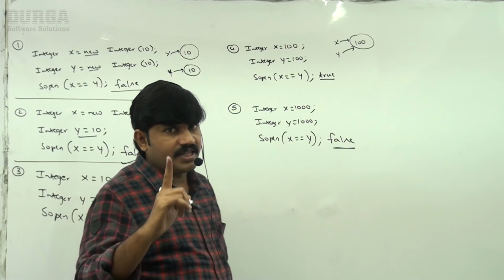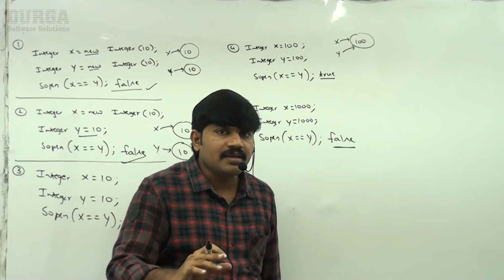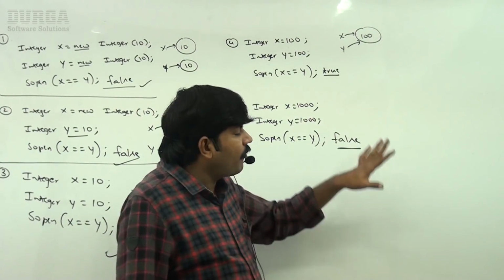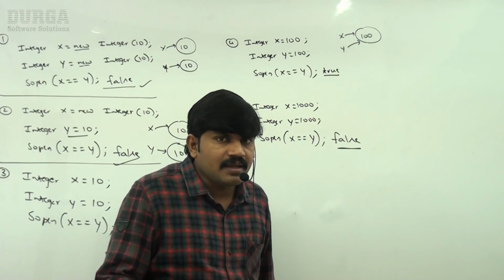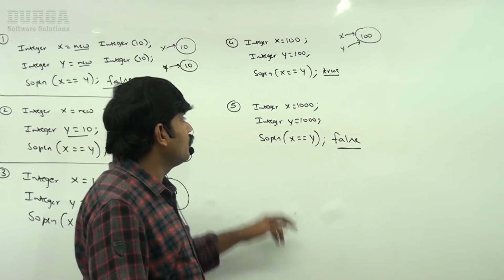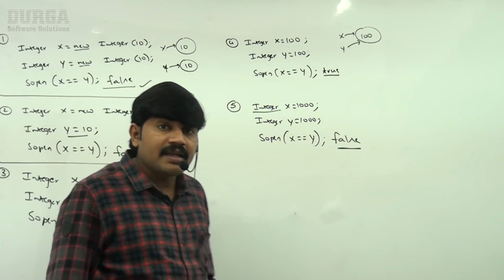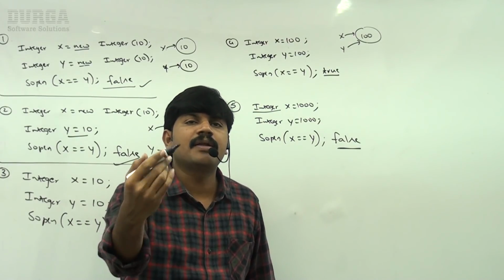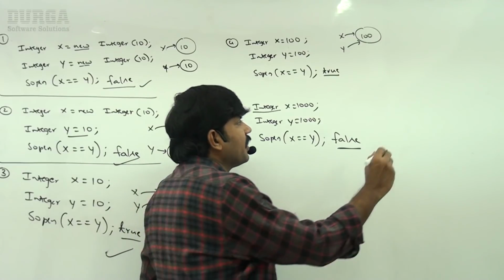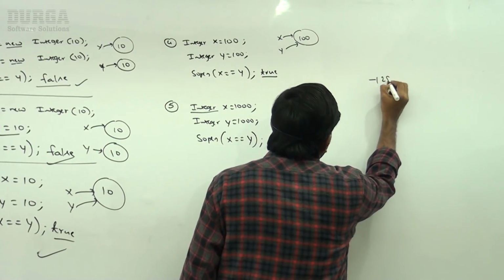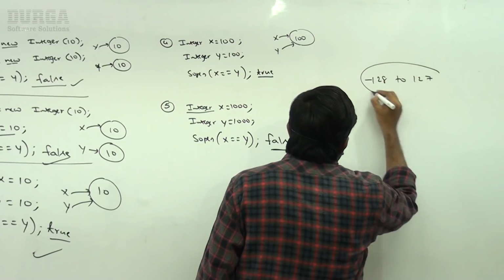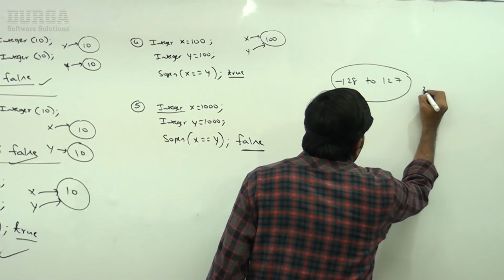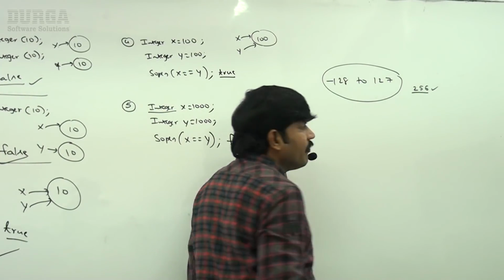Take very special care. Internally, how is the AutoBoxing concept implemented? To provide support for AutoBoxing, internally, at the time of wrapper class loading, here which wrapper class am I using? Integer class, right? At the time of wrapper class loading, a buffer of wrapper objects will be created automatically. So which objects will be created? Minus 128 to 127. Total 256 objects will be created, sir.